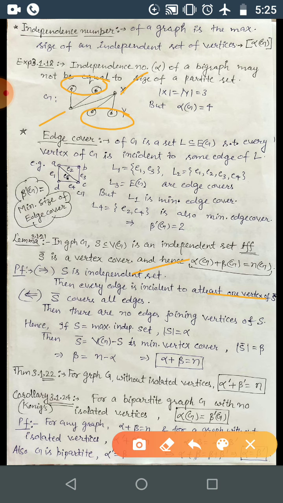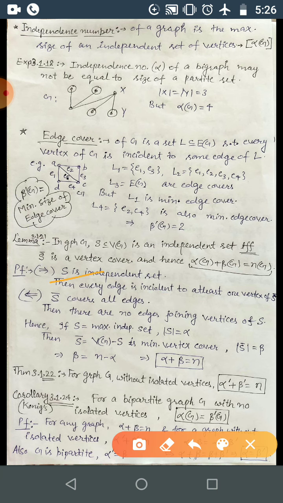Here you can see if S is an independent set, then S complement forms a vertex cover, though not necessarily a minimum one. But if you take the maximum independent set, then you will be getting S complement as the minimum vertex cover. Yes, this is done this way.